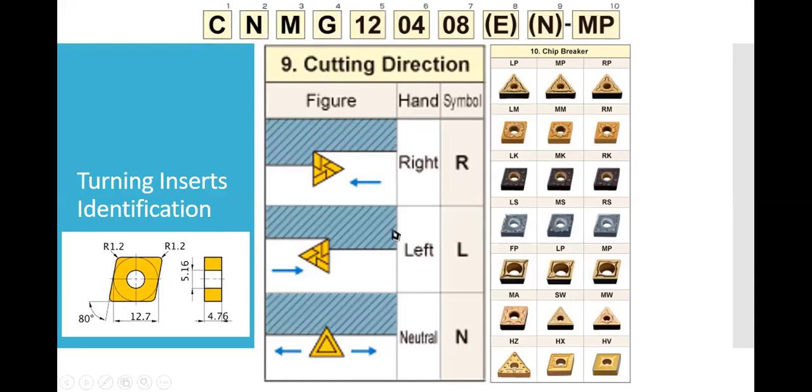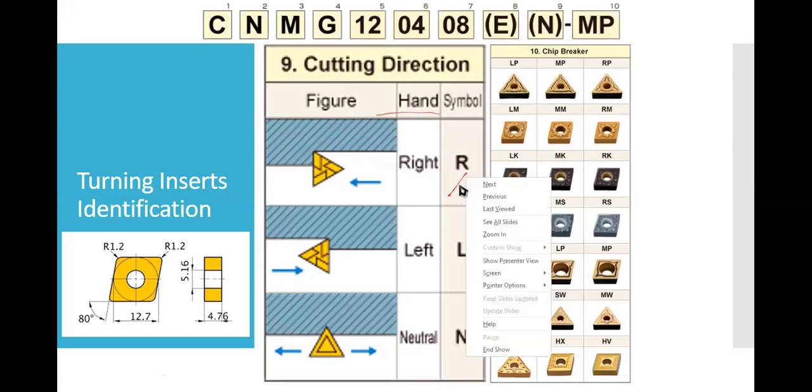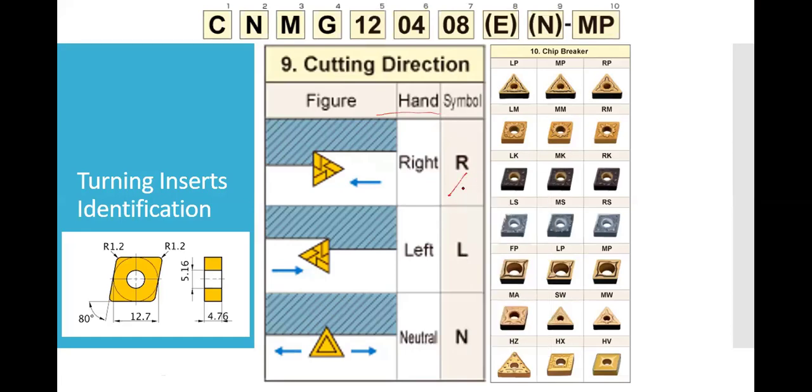Like I said previously, there are certain tools which are right-handed, which can cut in the right direction.